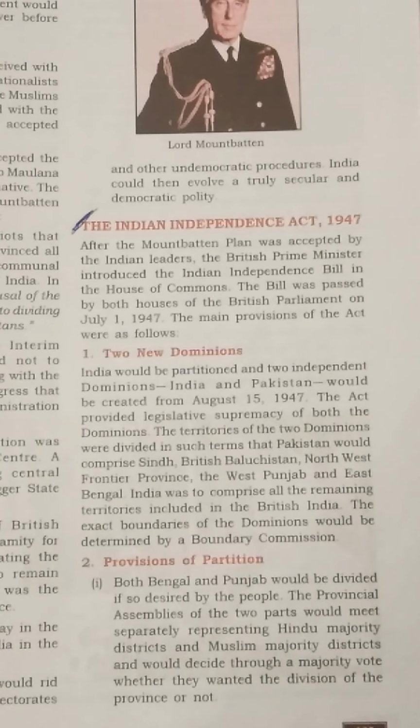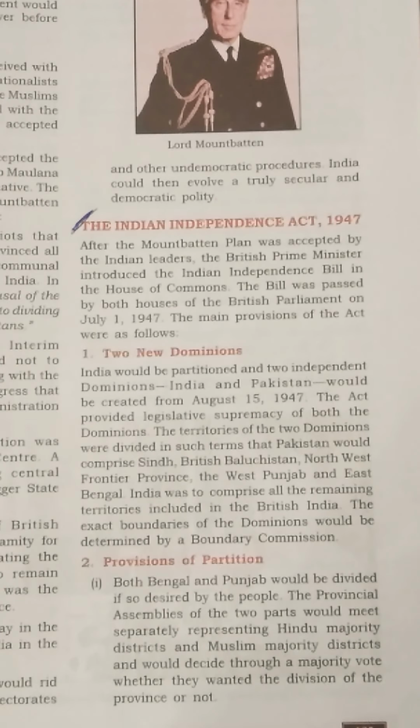another bill, and this was known as the Indian Independence Bill. This was not discussed in India, but rather in the House of Commons in England. The bill was passed by both the houses, like we have the Lok Sabha and Rajya Sabha in India. Similarly, in England we had the upper house and the lower house. Both the houses accepted it, and it was passed on July 1, 1947.